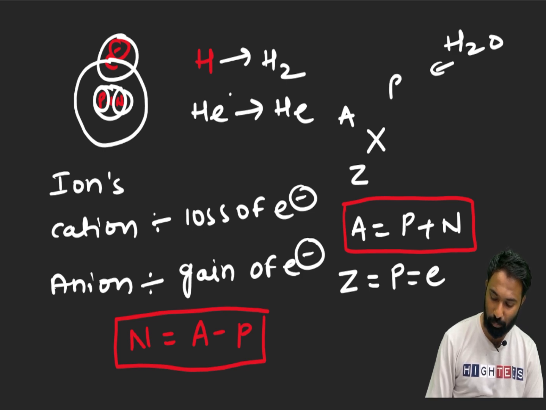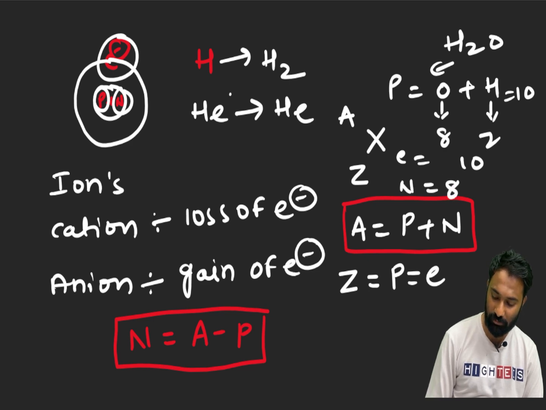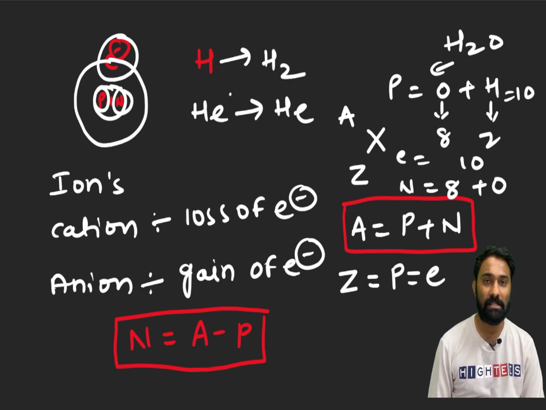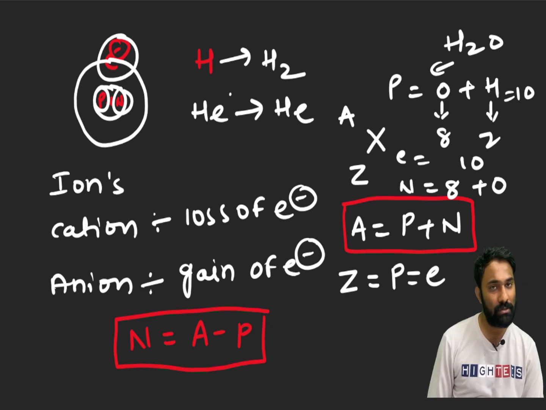Oxygen has 8 protons and hydrogen has 2, right? So total 10. Electrons are also 10. The difference we get is in the neutrons case. Neutrons will be only 8 from oxygen, but hydrogen it is 0. I already explained this very clearly. Okay, this is the basics of the last class that we have studied.